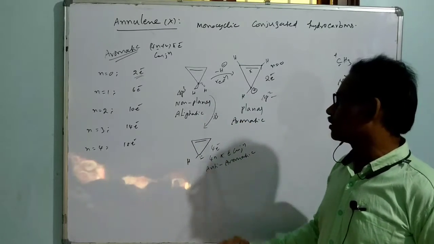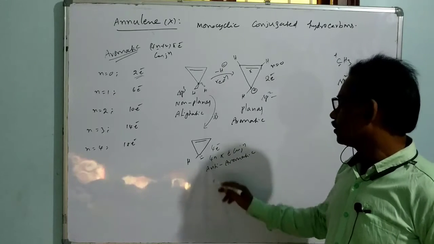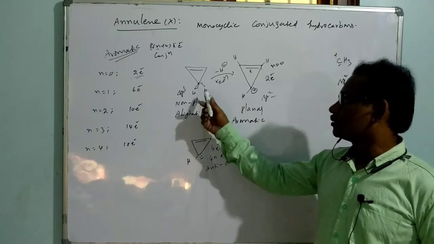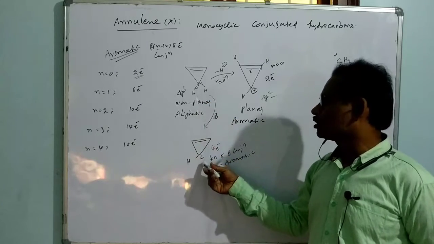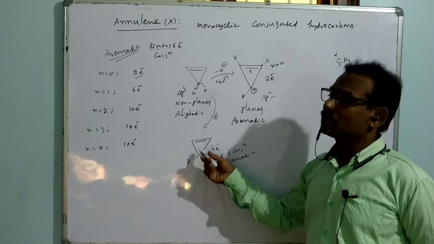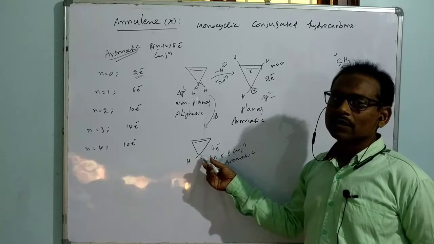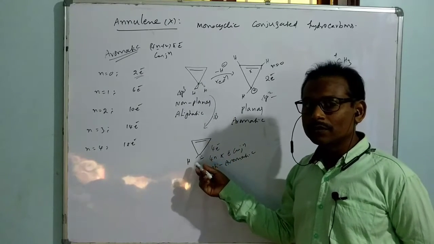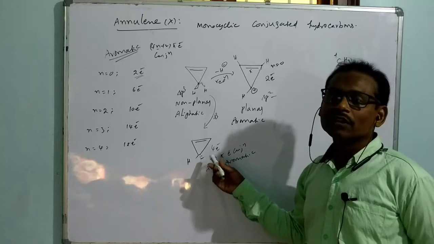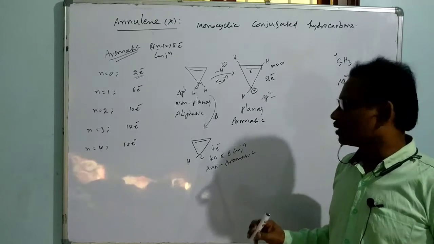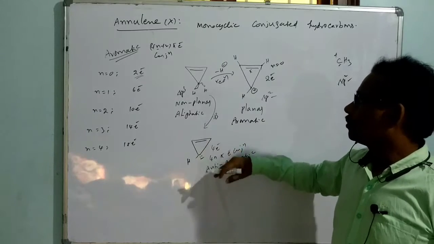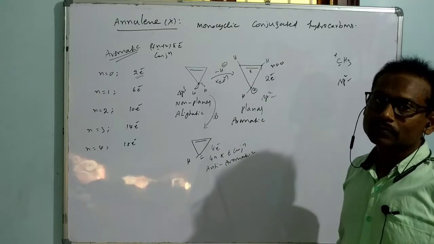That means we get this one. So once it is treated with a proper base, it is converted to the conjugate base. It is an acid, it is a base. Is the conjugate base stable? No, because it is a system of 4 electron conjugation. So it is not stable. It is anti-aromatic. That's why this is not preferable, but this is a preferable one.